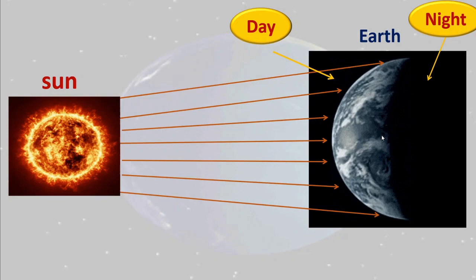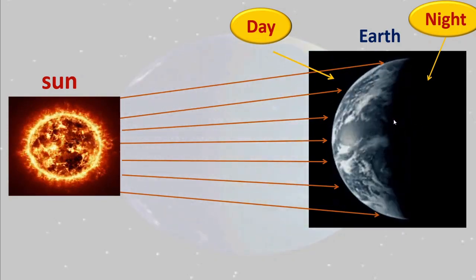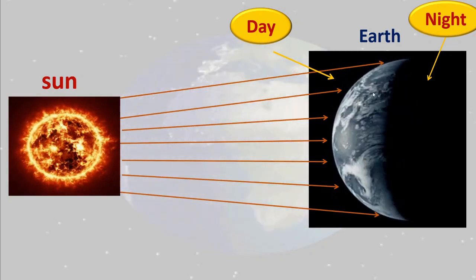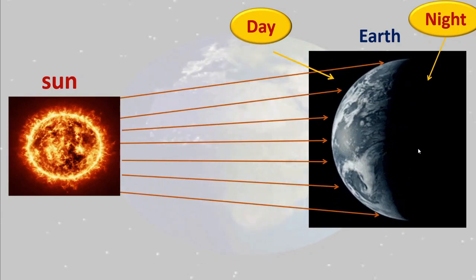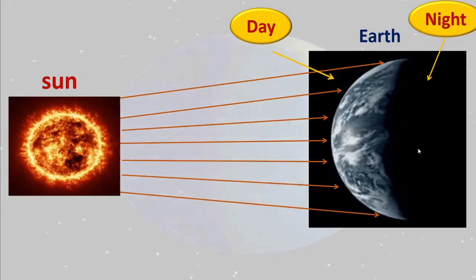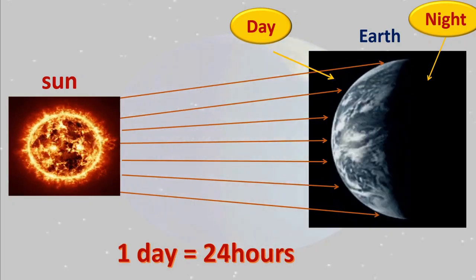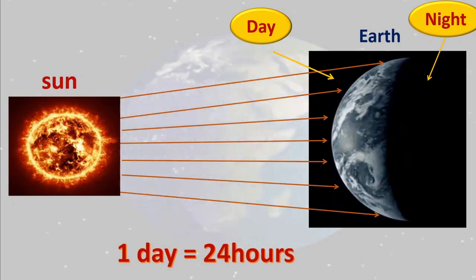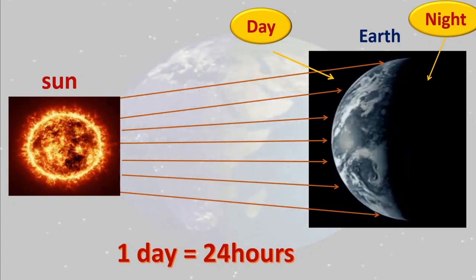They follow one another. Night moves and day follows night and night follows day because it is turning continuously. Got this, children? And you know that one day is equal to 24 hours.